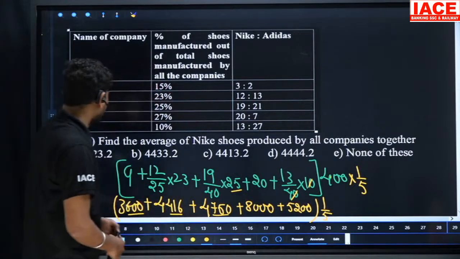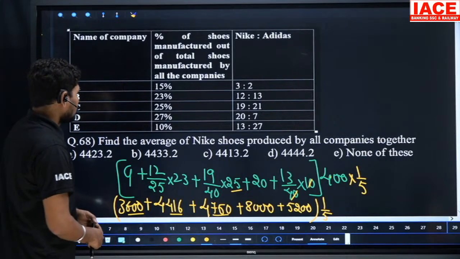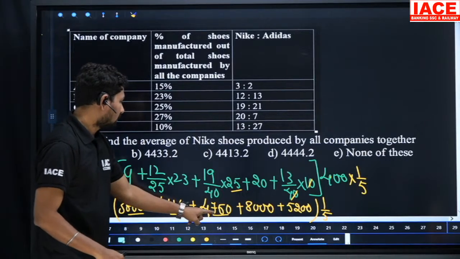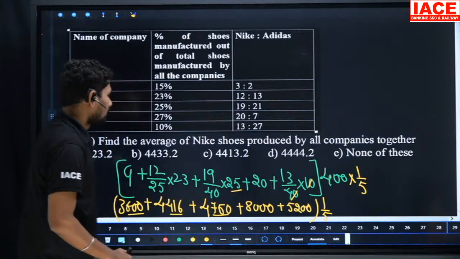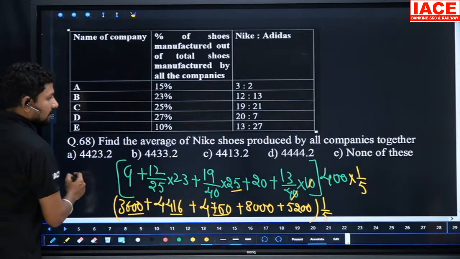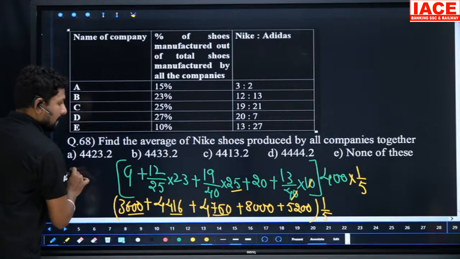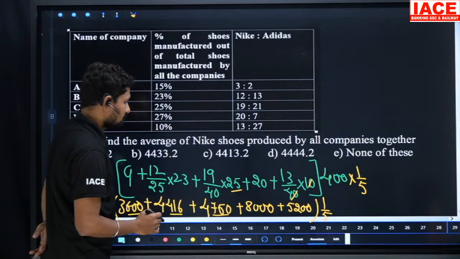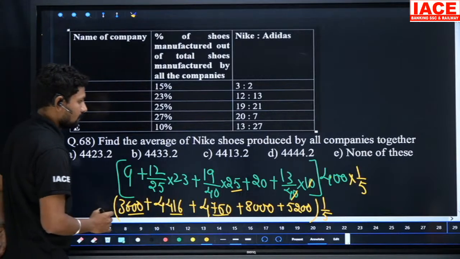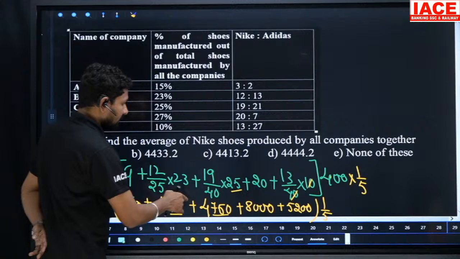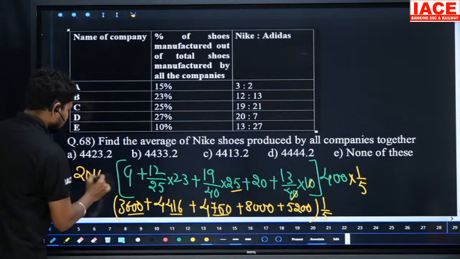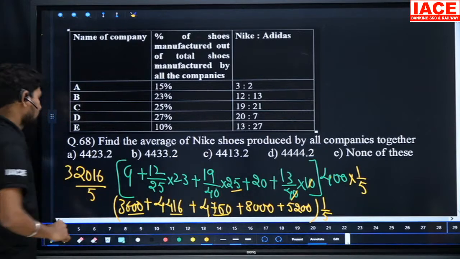1966 by 5, 1900 by 66 by 5. So we'll get 2016 by 5 and 3 3.